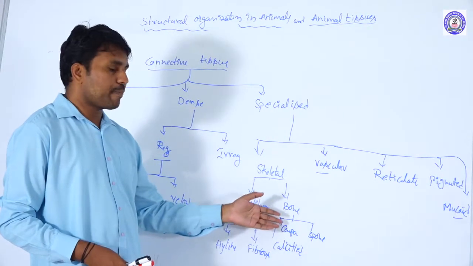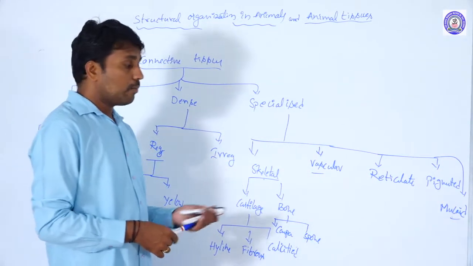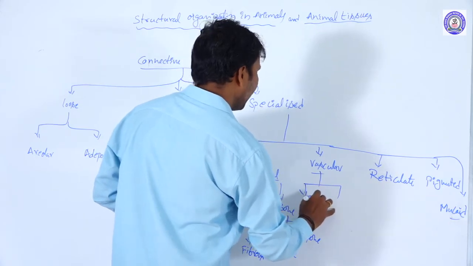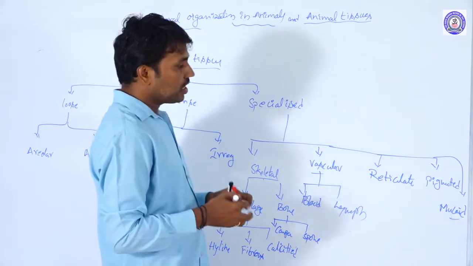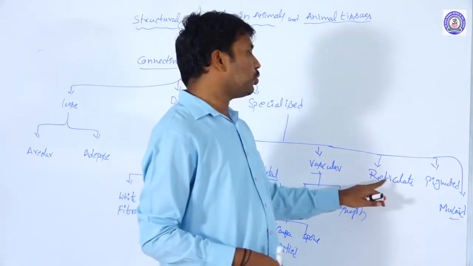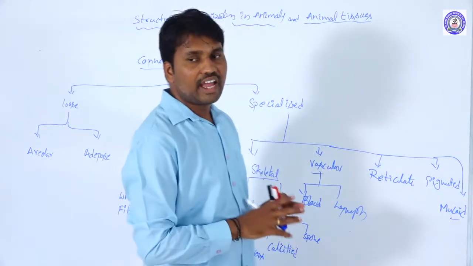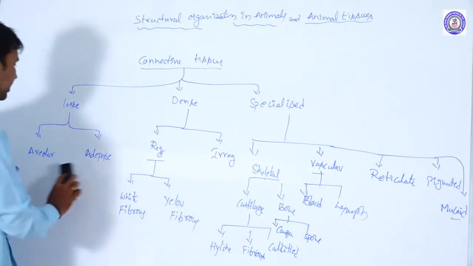Bone is compact bone and spongy bone. Vascular includes blood and lymph. Then reticulate connective tissue, pigmented connective tissue, and mucoid connective tissue. These are the different types of connective tissues. One by one we can discuss.